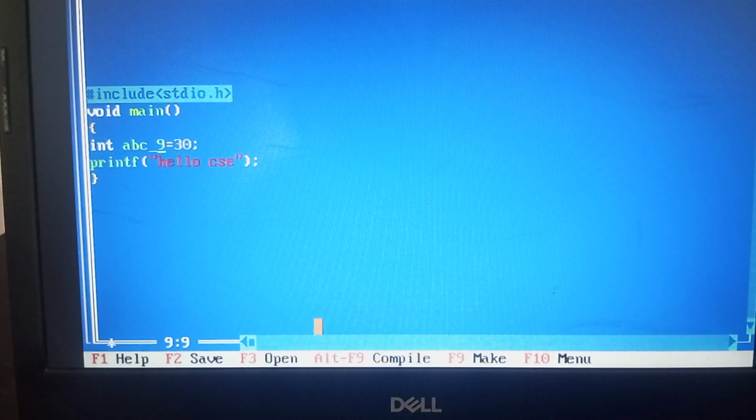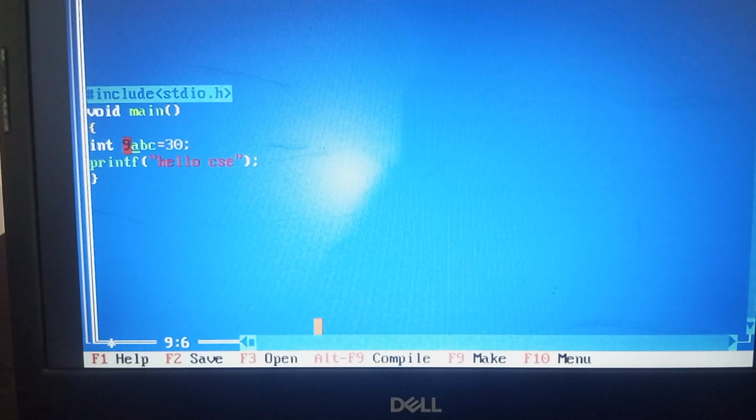But if you write the variable name as 9abc, this is false. It is an invalid variable. Always make a note, a variable starts with only a letter, not a digit. So if you declare 9abc equal to 30, you may get an error.